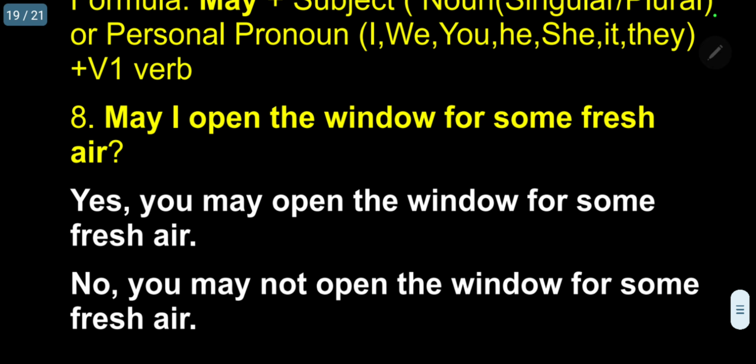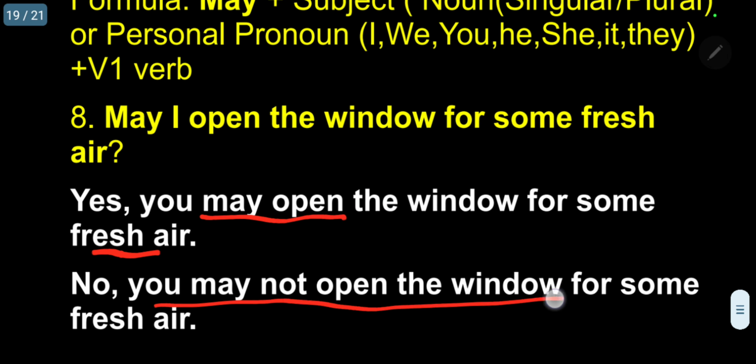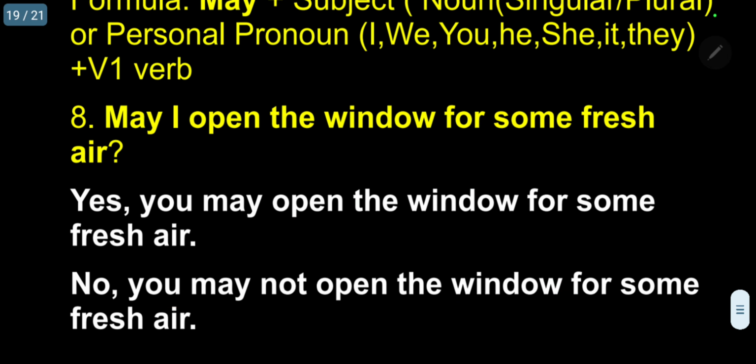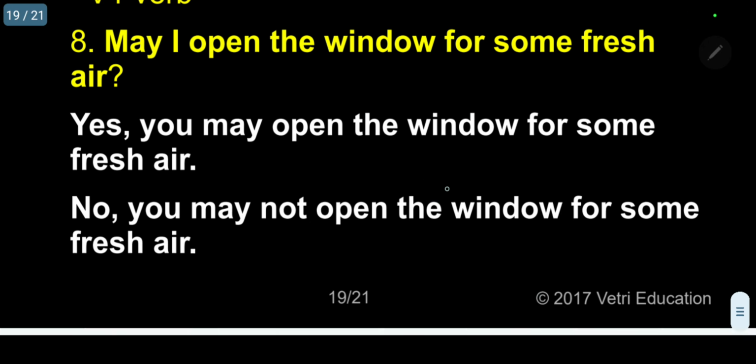Number 8. May I open the window for some fresh air? Yes, you may open the window for some fresh air. Negative: no, you may not open the window for fresh air. Kindly follow. Probably there may be wind, there may be rain, any reason.